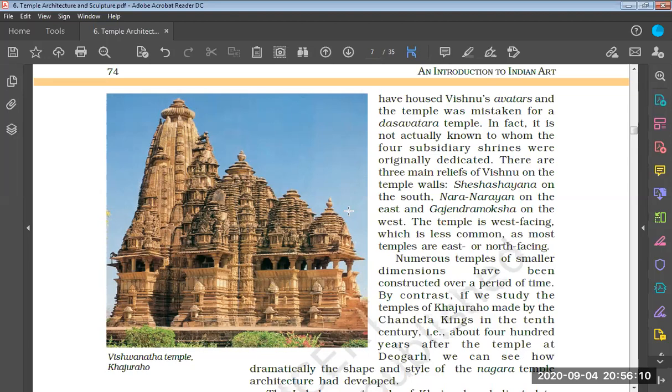So when we discuss the Panchayatna type of temple architecture, people had confused that Panchayatna style of temple architecture with the Dashavatar type of temple architecture. So this is all.